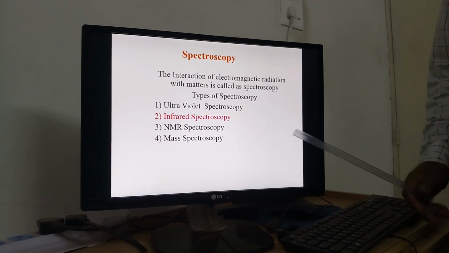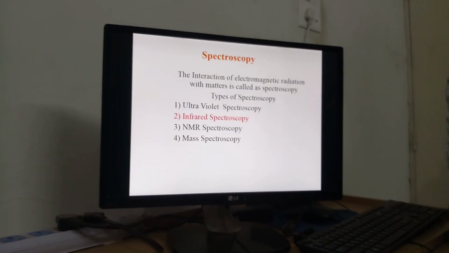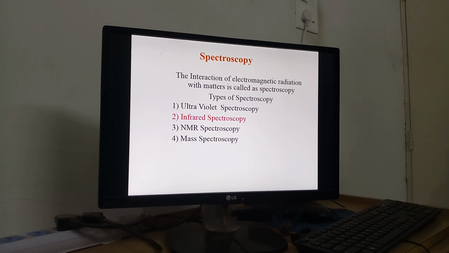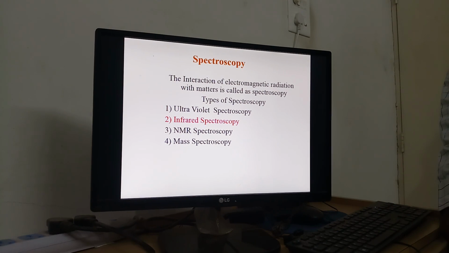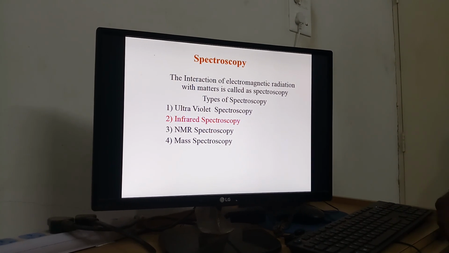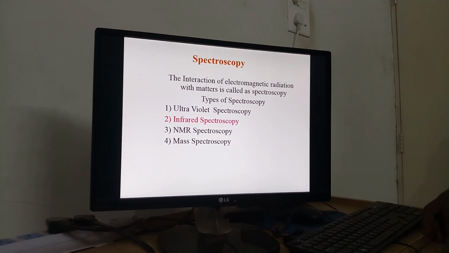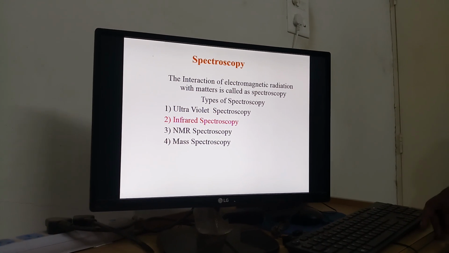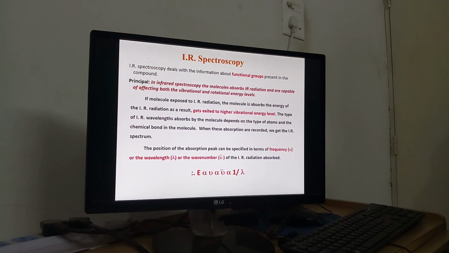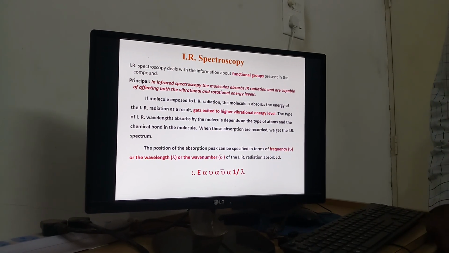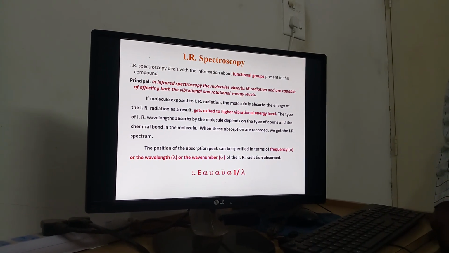What is spectroscopy? The interaction of electromagnetic radiation with matter is called spectroscopy. The types of spectroscopy are ultraviolet spectroscopy, infrared spectroscopy, nuclear magnetic resonance spectroscopy and mass spectroscopy. Today we are considering infrared spectroscopy. This spectroscopy deals with information about the functional groups present in the compound.